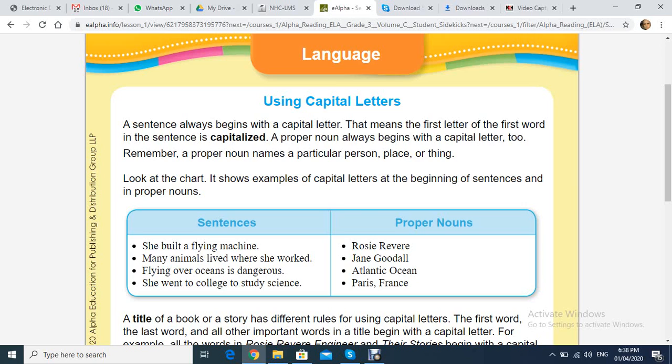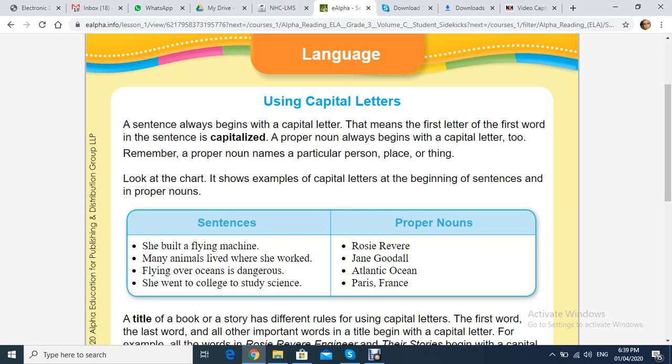She built a flying machine. Look at the pronoun she. The first letter of she, the S, is capitalized. Many animals lived where she worked. Look at the first word, many. The M is capitalized. Why? Because it's at the beginning of the sentence. The first letter of the first word in the sentence must be capital.